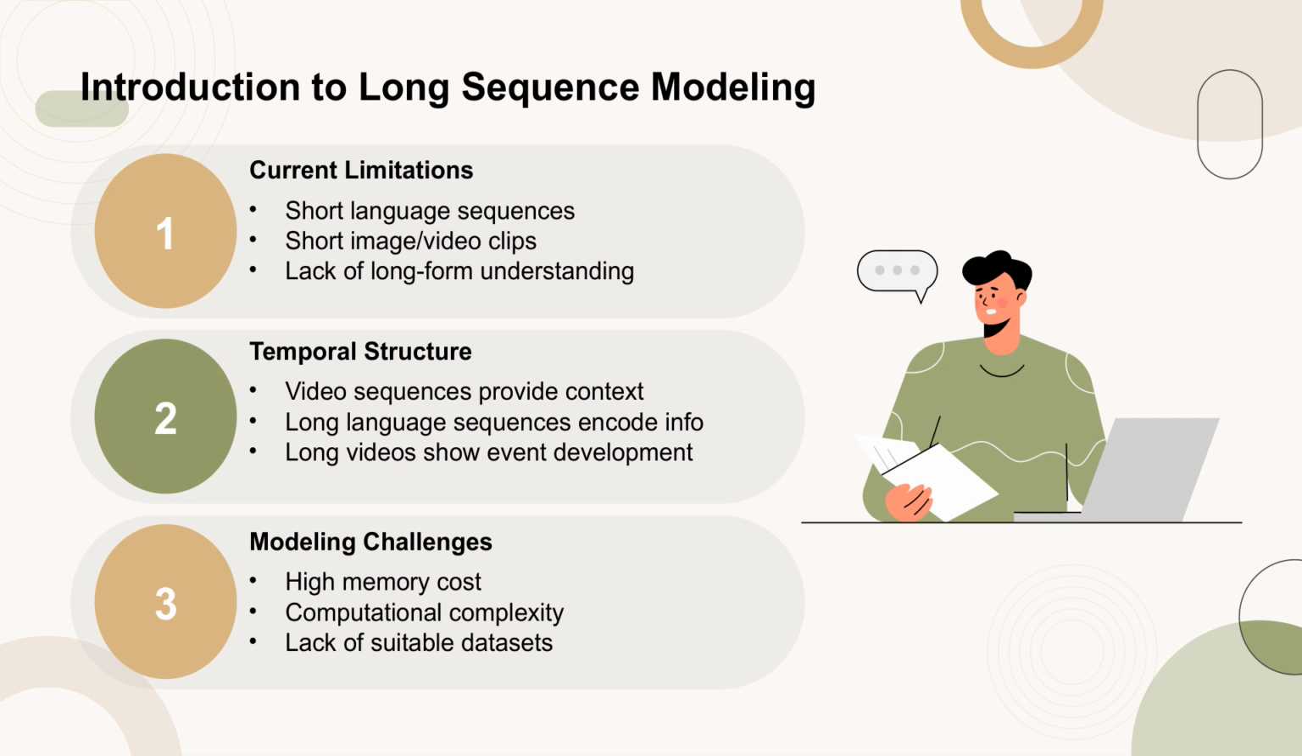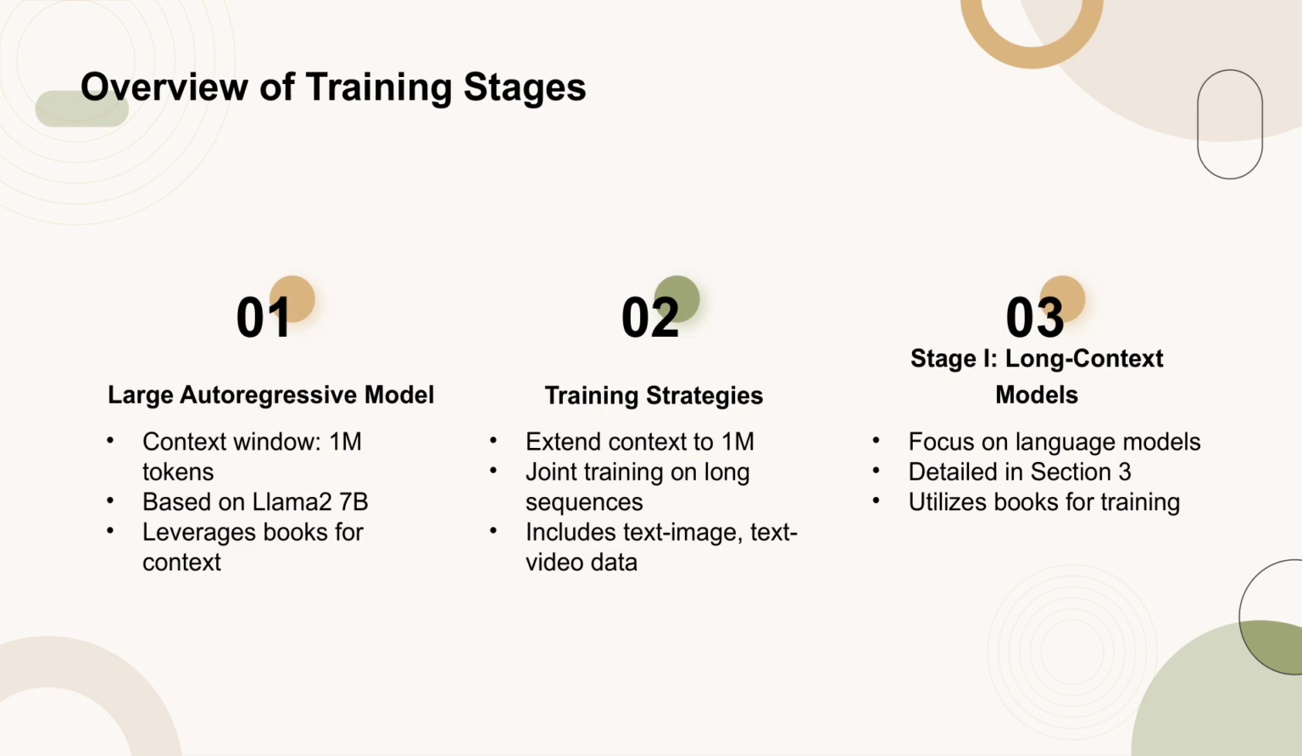However, modeling millions of tokens is extremely difficult due to high memory costs, computational complexity, and lack of suitable datasets. The paper introduces a large autoregressive transformer model with an extensive context window of up to 1 million tokens. This model builds upon the Llama 2 7B architecture.